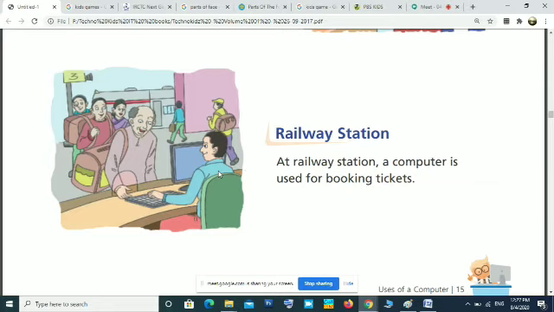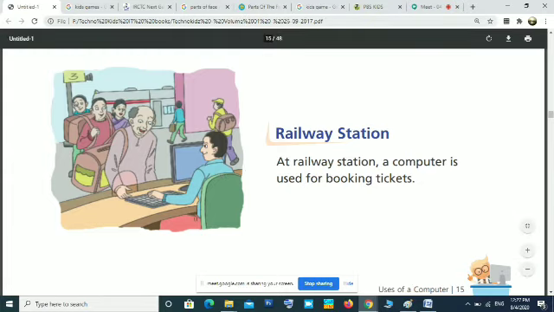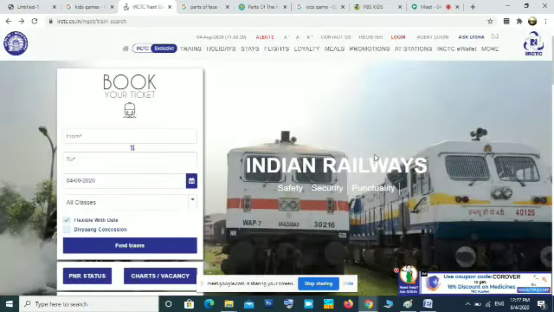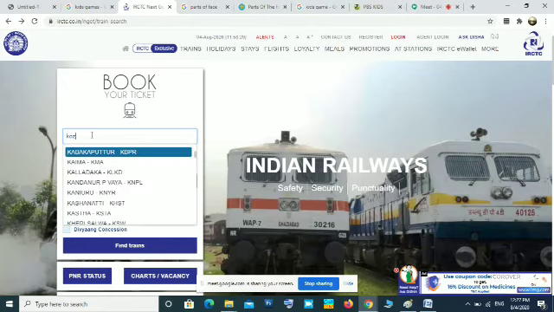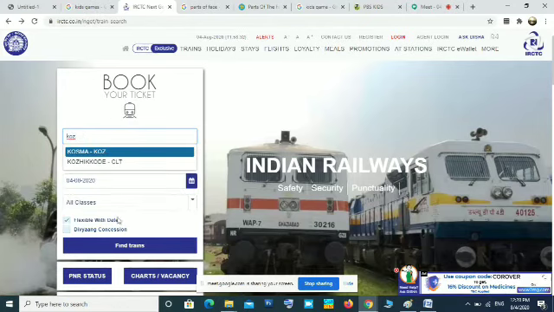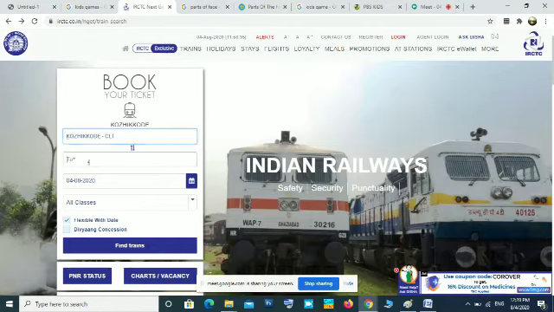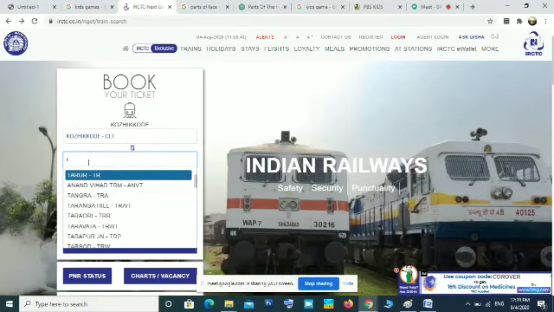In the railway station, they will be using a computer for checking the tickets available in that train. If tickets are available, they will give you a ticket after receiving the money. For example, here you can see one software. This is a computer program used for booking a ticket. Suppose we want a ticket from Kozhikode to Trivandrum. In the railway station they will type the starting place, Kozhikode, then to Trivandrum or Thiruvananthapuram.